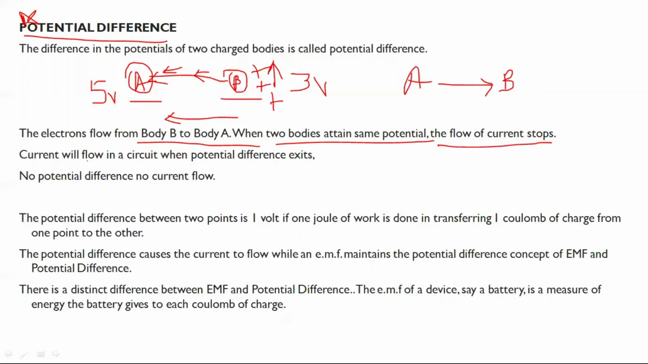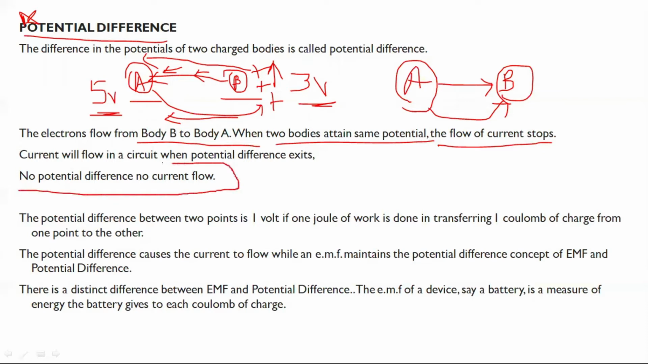That is, at the end of one body is a wire. You can imagine a wire B and A. B is at lower potential than A. The electrons will flow from B to A, but the actual conventional current will flow from A to B. When the two bodies attain the same potential, the flow of current stops, that is ceases, because there is no difference in the charged body.